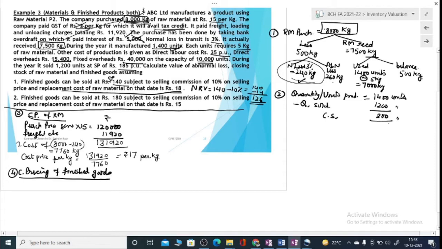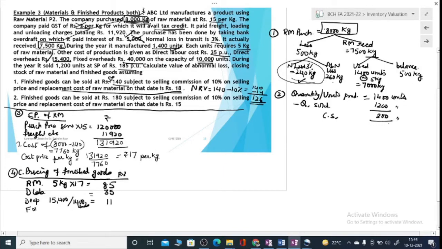Now in order to produce finished goods, what are we using? We are having 5 kilogram being used for raw materials. So raw materials cost will be 5 kilograms at a price of 17 per kg, that is 85. Then you have direct labor cost of how much? 35. Then you have fixed overheads and variable overheads. So direct expenses or overheads 15,400, and since you produced 1400 units, so it is giving us 11 rupees per unit.